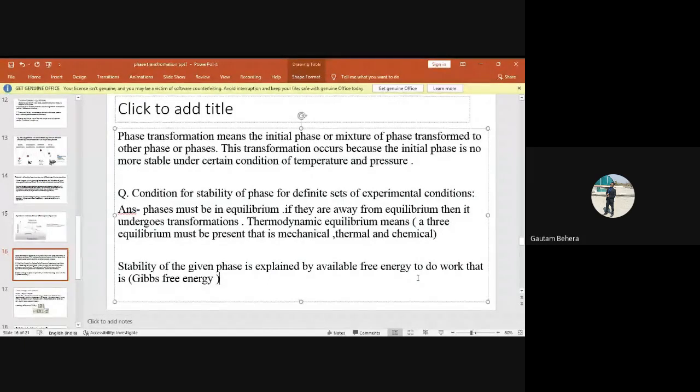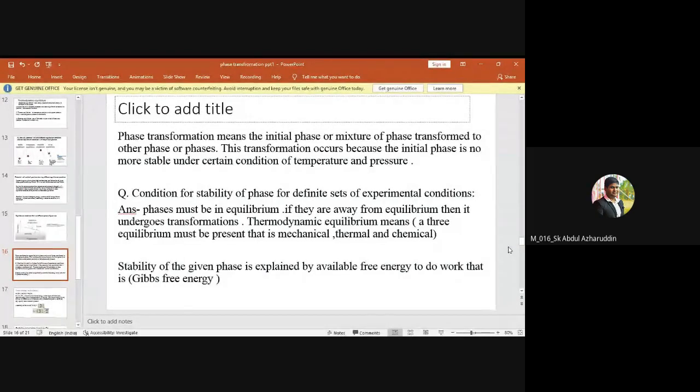Can you tell me how to represent free energy, capital G? G is equal to H minus T times S. Okay, H minus TS.